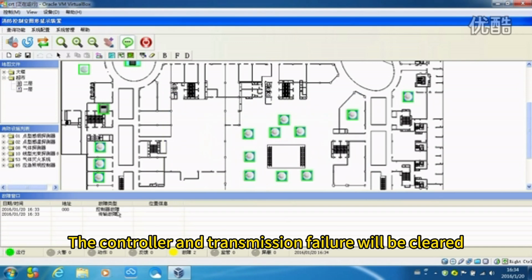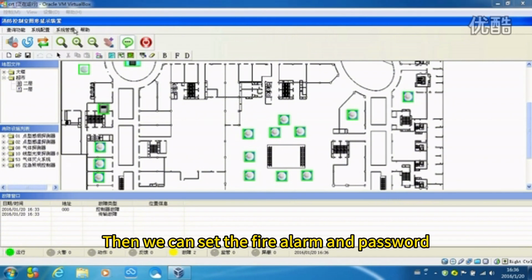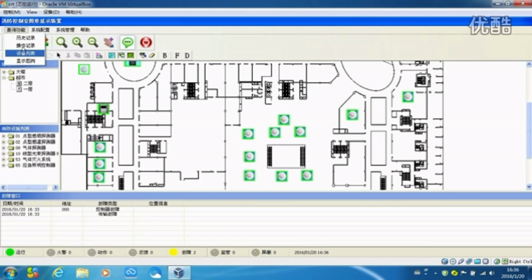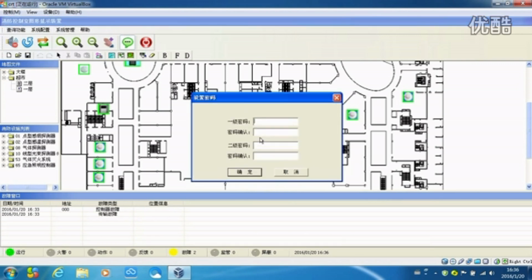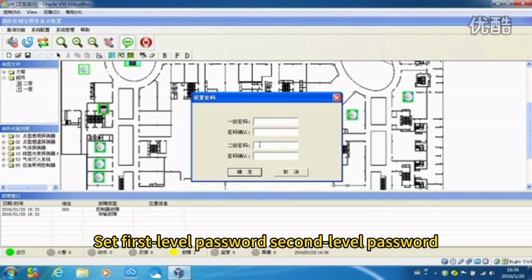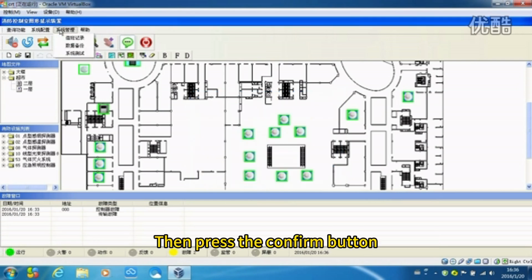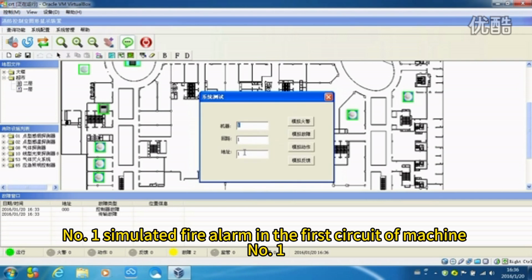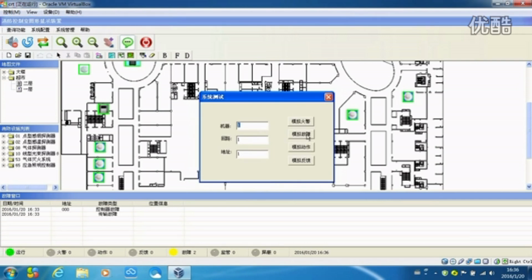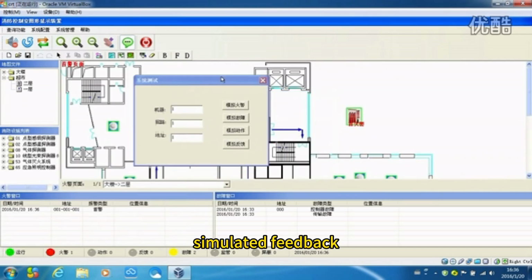The controller and transmission failure will be cleared. Then we can set the fire alarm and password. Input password 119. Set first level password, second level password, then press the Confirm button. System test end. Simulated fire alarm in the first circuit of machine one. Simulated failure. Simulated action. Simulated feedback.